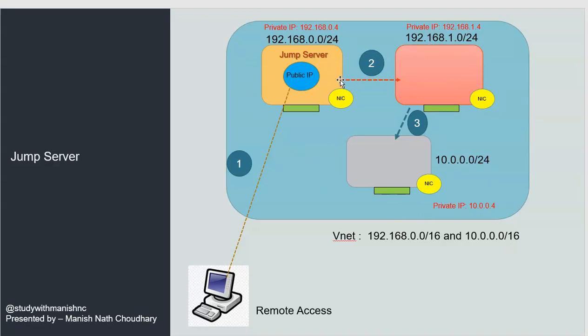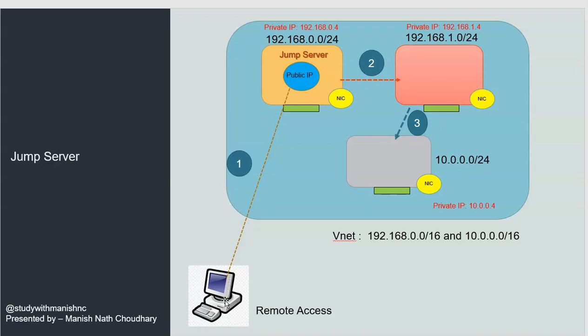These three virtual machines are lying in one virtual network, and this virtual machine has a public IP and a NIC. As we know, via this public IP we can take RDP from an outside device. But the rest of the devices have no public IP. They are only associated inside the virtual network, and they are lying in different subnet ranges.